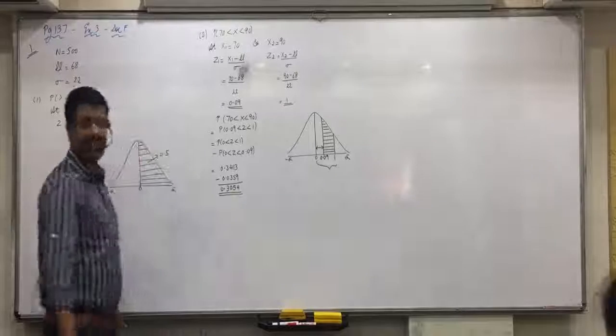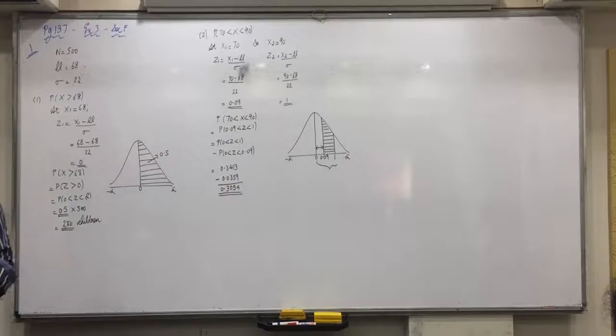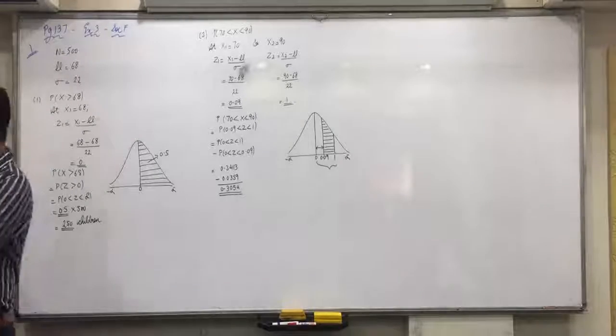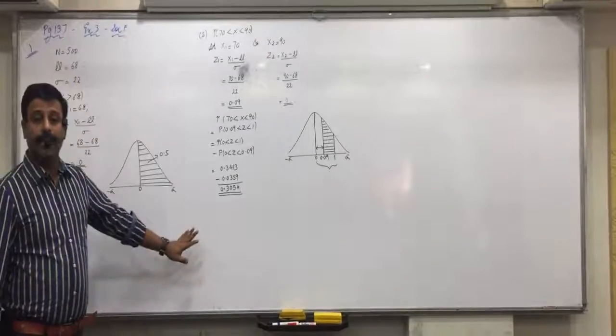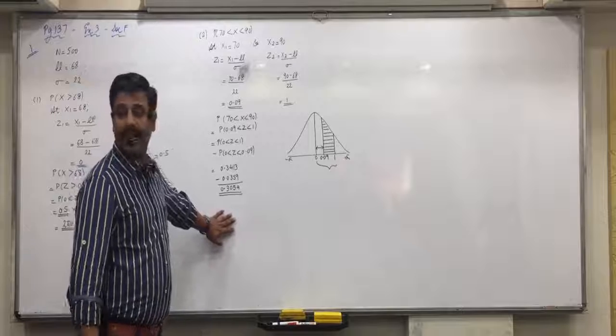Okay, 0.3054. Is everyone clear with it? Now what is asked? Probability, percentage or number? Percentage. So you'll multiply with? Anyone who is not clear with this second direct question?